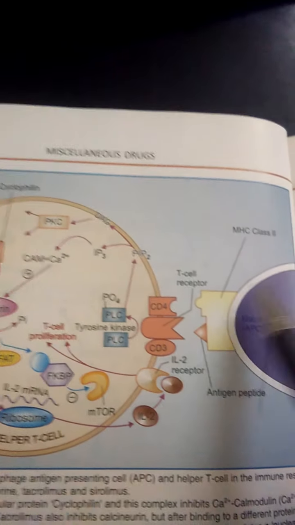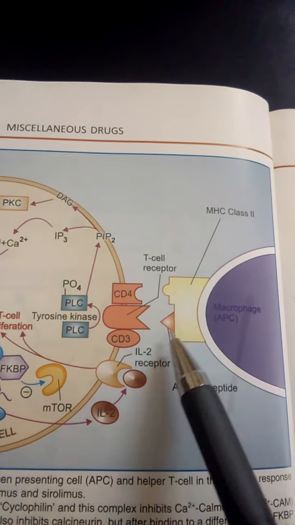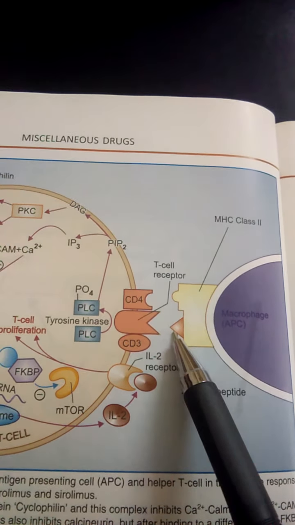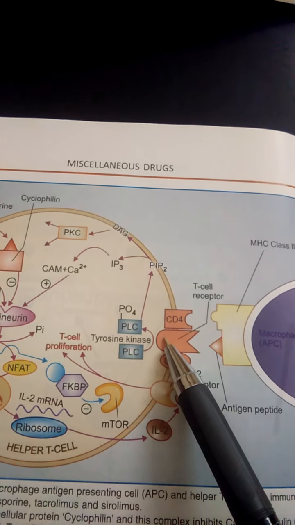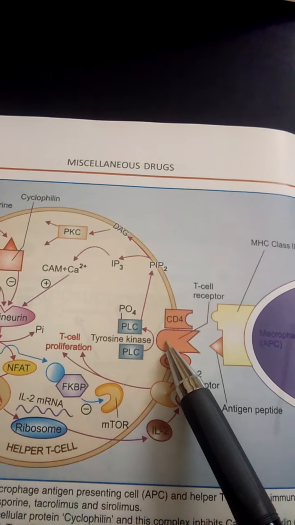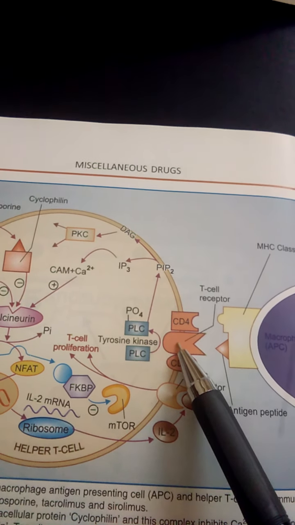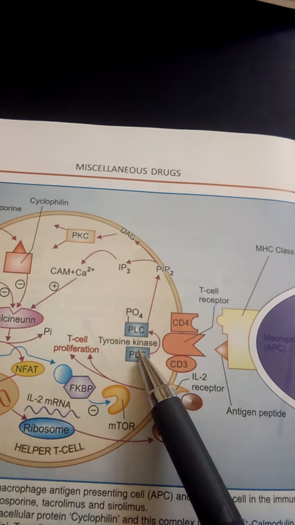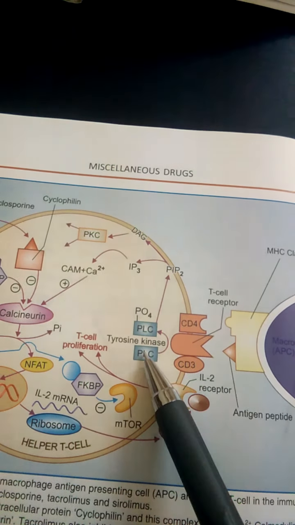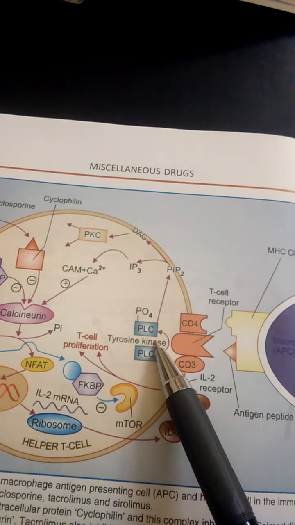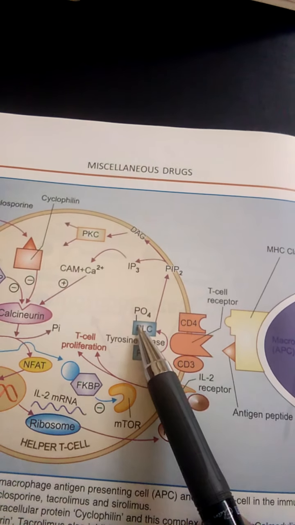Whenever the macrophage along with the MHC and the antigen, that whole complex, binds to the CD4 T lymphocytes present in our blood cells, it stimulates the DAG pathway. How does the DAG pathway get stimulated? In the presence of the tyrosine kinase enzyme, it undergoes phosphorylation.